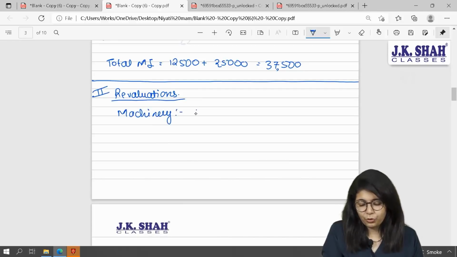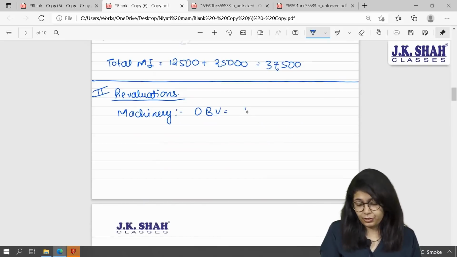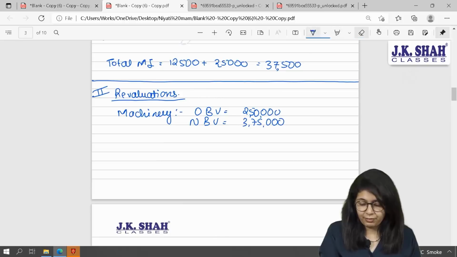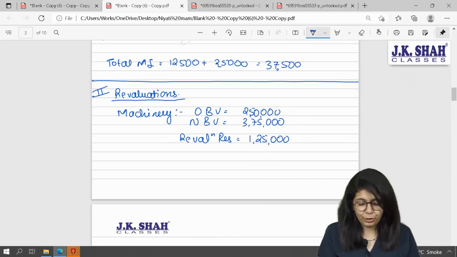Machinery whose original book value was 2,50,000 is now valued at 3,75,000 new book value. That means you have upward revaluation by 1,25,000. Revaluation reserve upward will be 1,25,000 rupees in case of machinery.